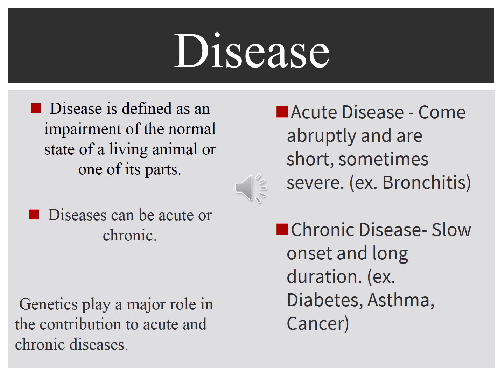Disease. Disease is defined as an impairment of the normal state of a living animal or one of its parts. There are two types of disease, acute and chronic. Acute disease comes abruptly and is short, sometimes severe, like bronchitis. Chronic disease is slow onset and long in duration, such as diabetes, asthma, and cancer.